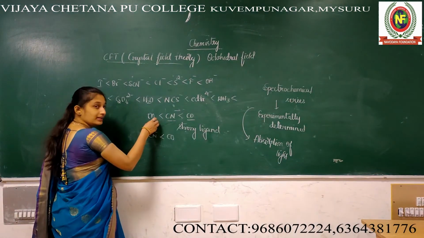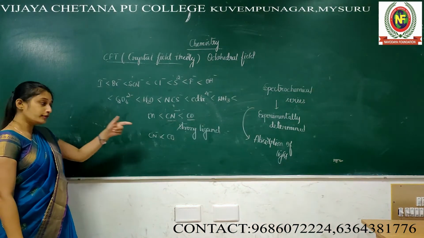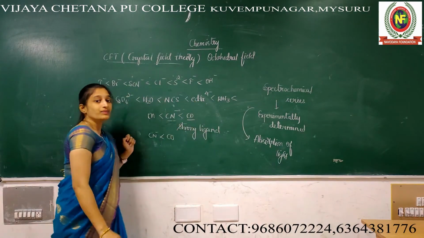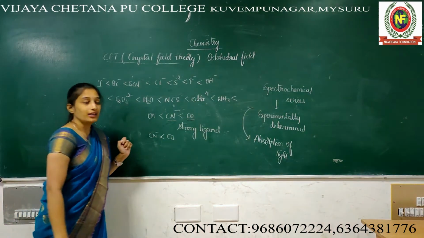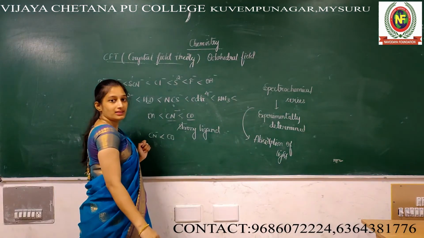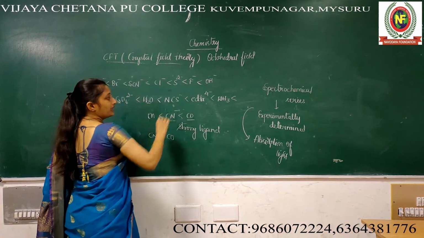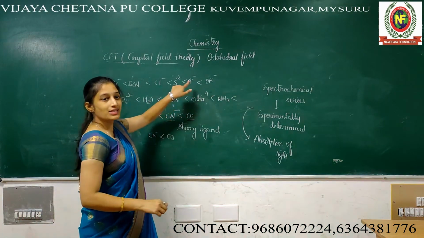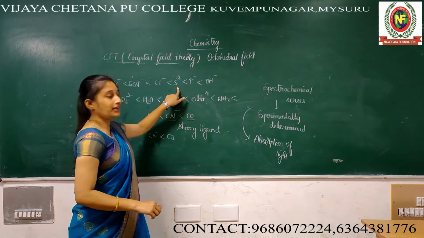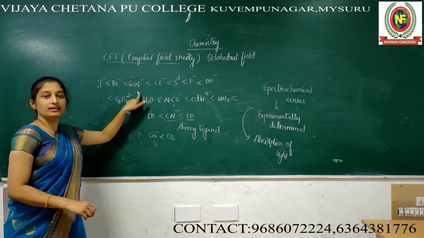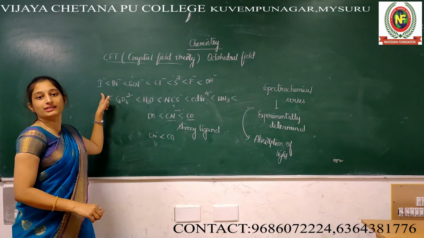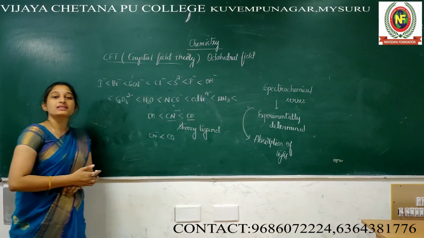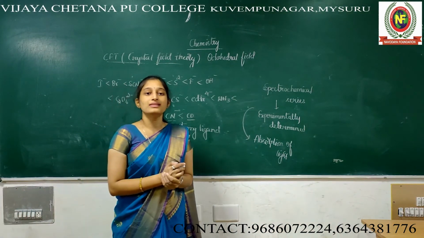And then see en. en means ethylenediamine. Next preference is en, ethylenediamine. After that ammonia, EDTA. EDTA means ethylenediaminetetraacetate ion, 4 minus. And NCS, water molecule, acetate, OH, hydroxyl, fluoride, sulfate, chloride, thiocyanate, bromide, iodide. See, these are all the spectrochemical series.